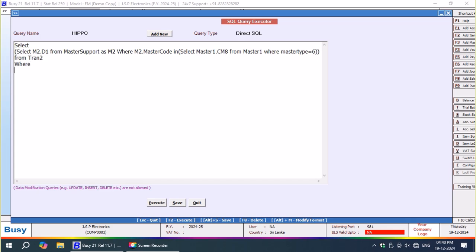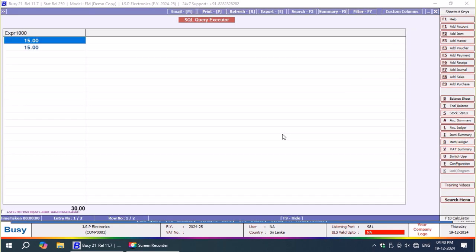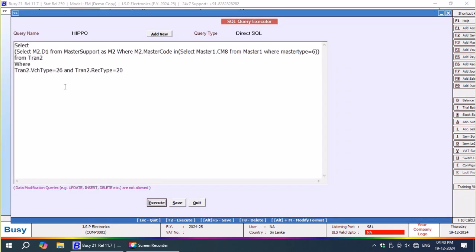Here I'm going to mention where tran2.which type is equal to 26 and tran2.rect type is equal to 20. This is what I'm going to write now. From the master1 table I have just changed it to the tran2 table. However, the concept won't change and the same value appears.